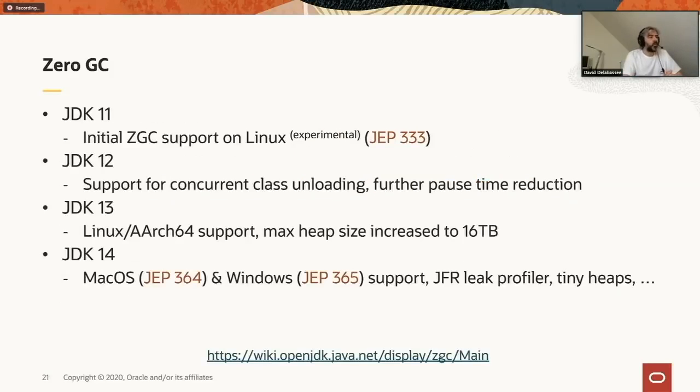So what is the history behind ZGC? ZGC was initially introduced in 11 as an experimental feature on Linux. We added additional capabilities in 12. In 13, ZGC support was added for ARM64. And finally, in 14, the release that we did two months ago, we added support for macOS and Windows for ZGC. And the plan is to make ZGC a production feature, so basically we are removing that experimental flag from the feature in JDK 15, so this year.